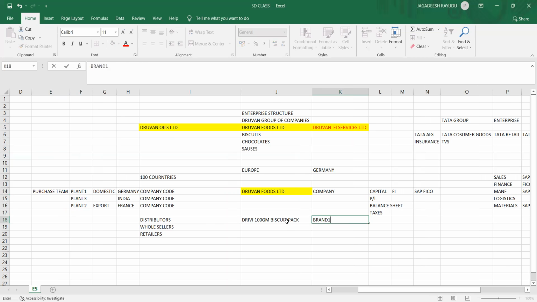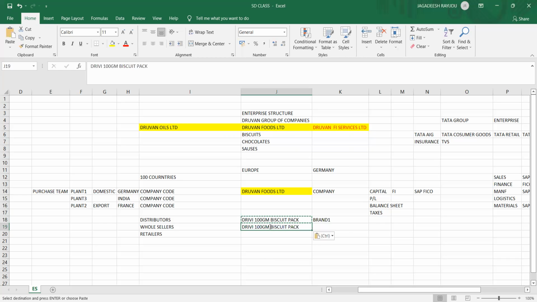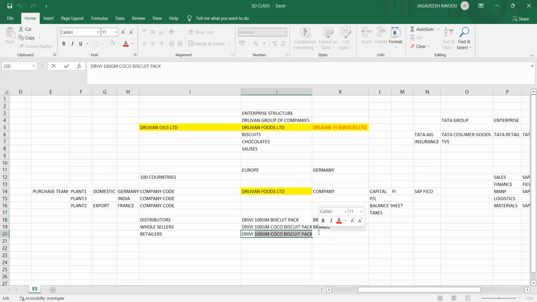In a similar way, they will have one more brand, Choco 100 grams cocoa. That means they are using a cocoa flavor in this brand. This is brand 2. In a similar way, they have Drivi cool chocolate. This is brand 3.